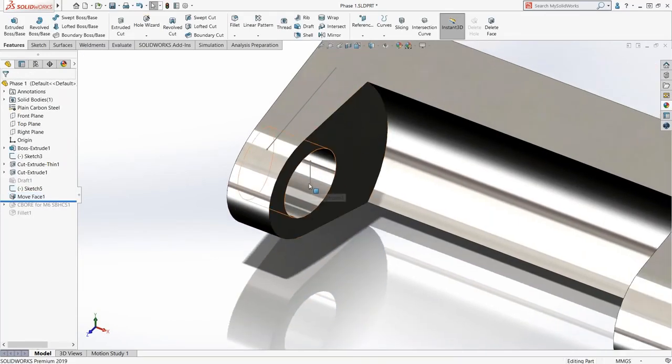I still get the same thing. The center of that circle is still in the same spot. You have to do it to the other side as well.